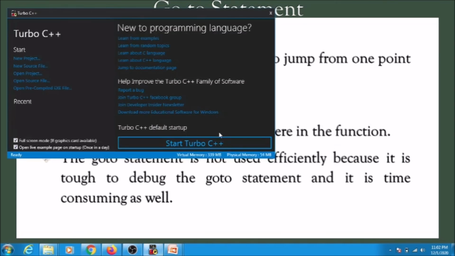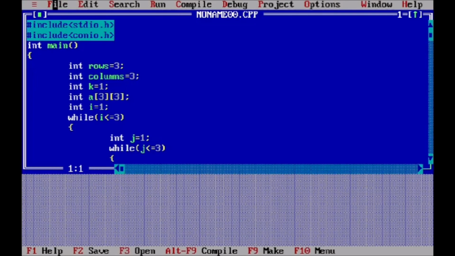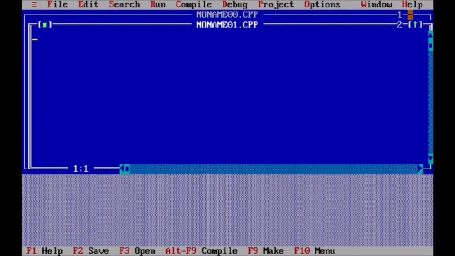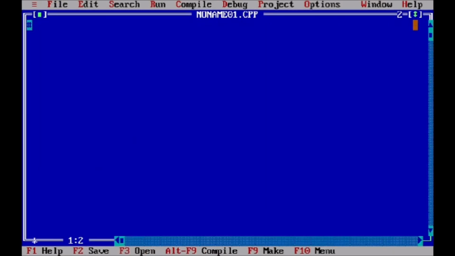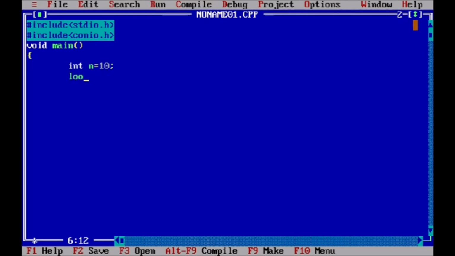So we open our Turbo C. And as with all programs, we include the header file. So here we take a label, its name is loop.